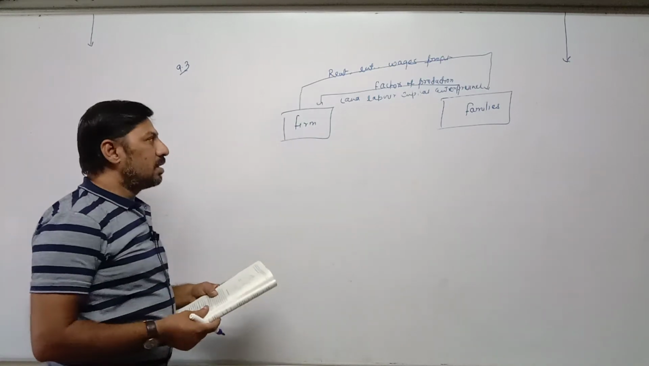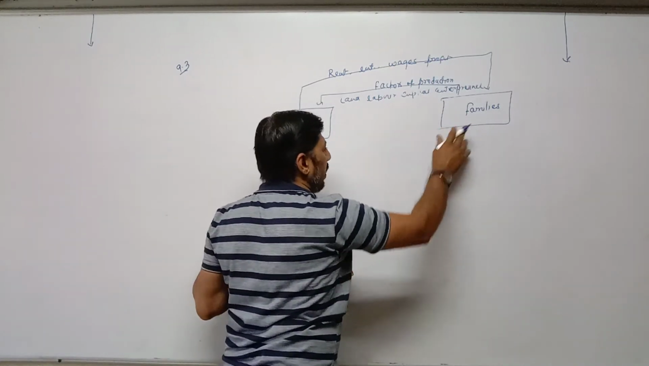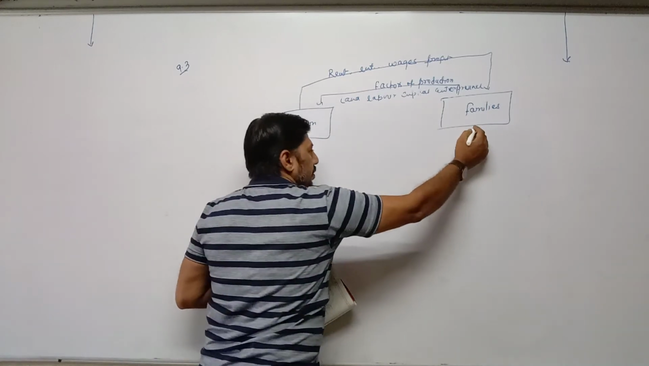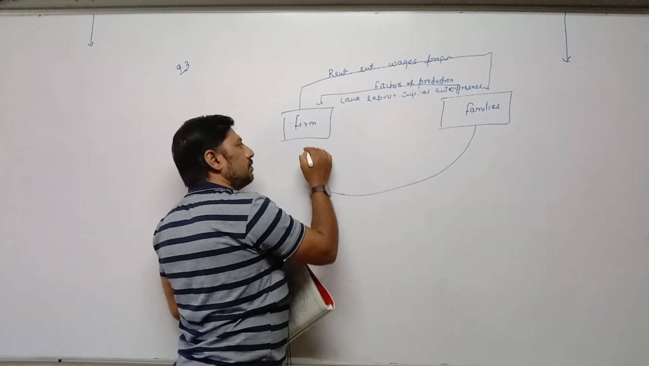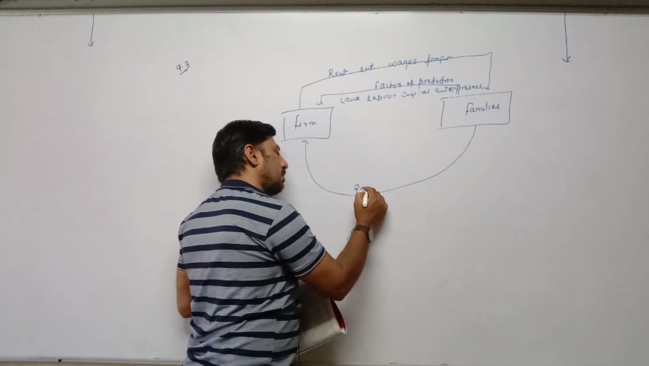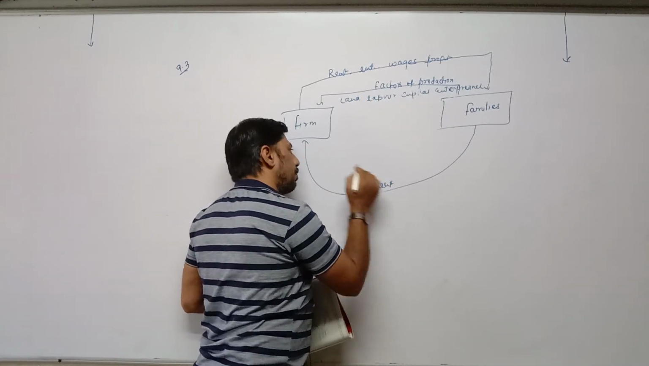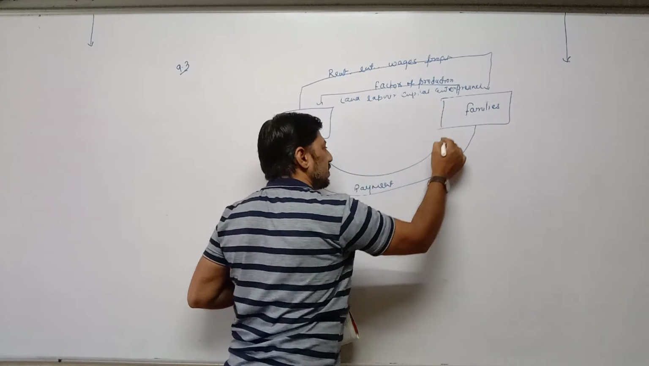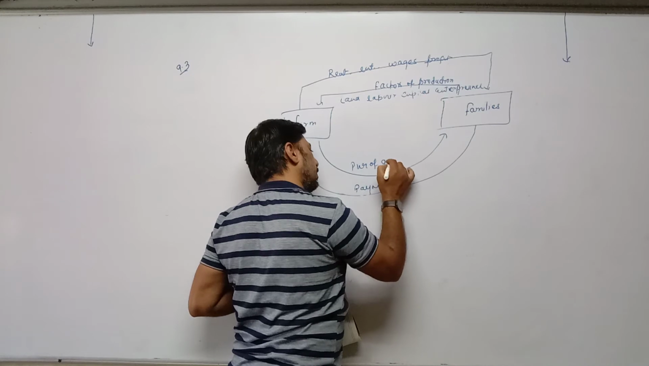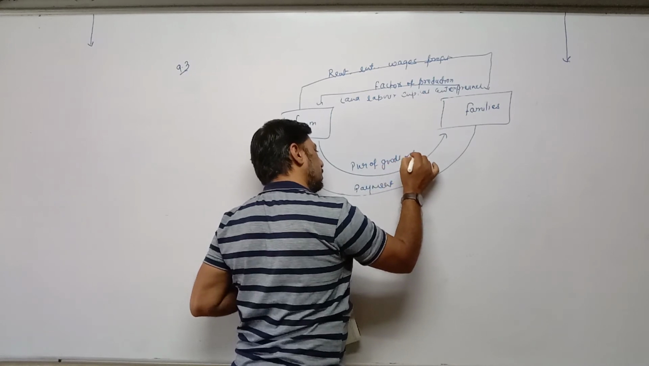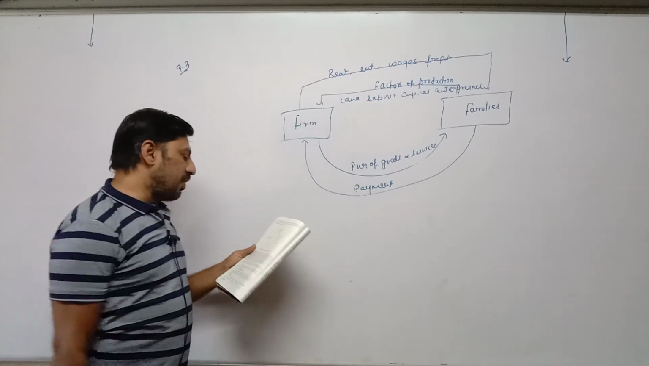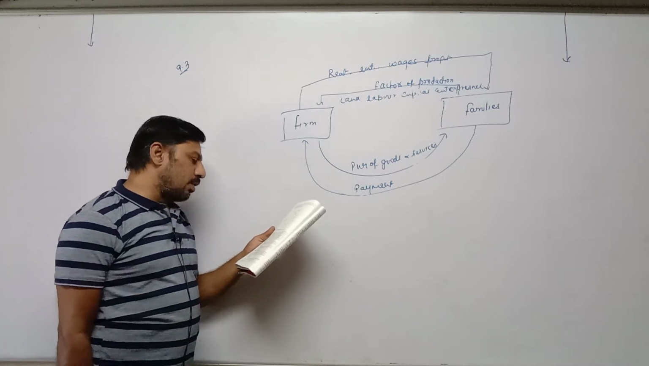Now, the second part. Once money is received by families, they make payment to the firm. For what? Making payment for purchase of goods and services. Then, in simple language, you have to explain this diagram that is given below the diagram.